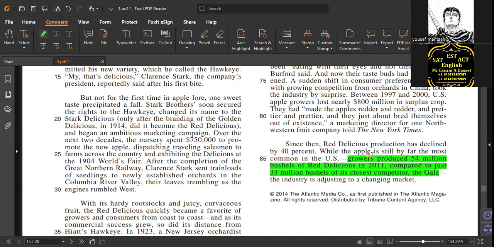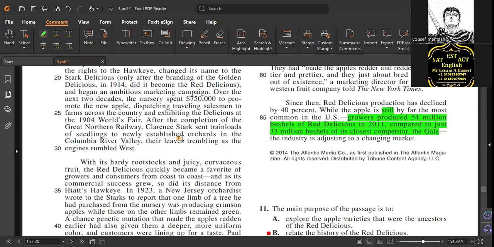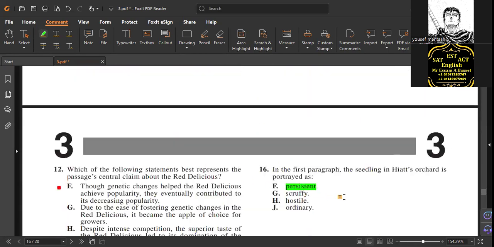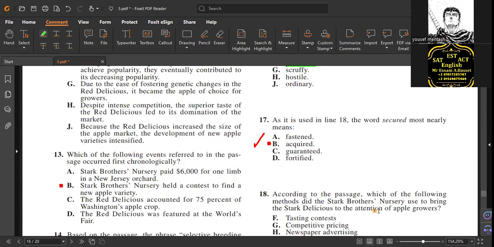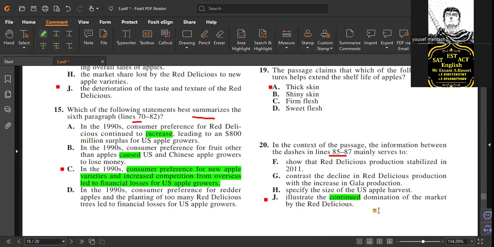I emphasize that while the apple is still by far the most common, why is it most common? Growers produced 54 billion compared to 37 million bushels. Exactly, but is it still common or not, to emphasize an idea. Now let's go to find it. To illustrate the continued domination of the market, it's still most there.